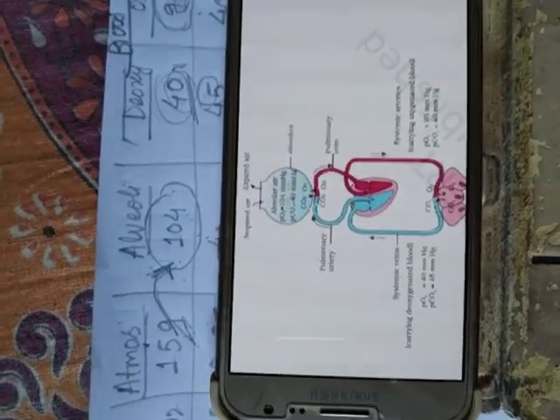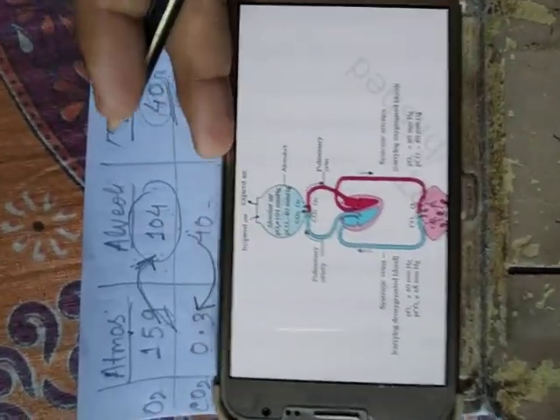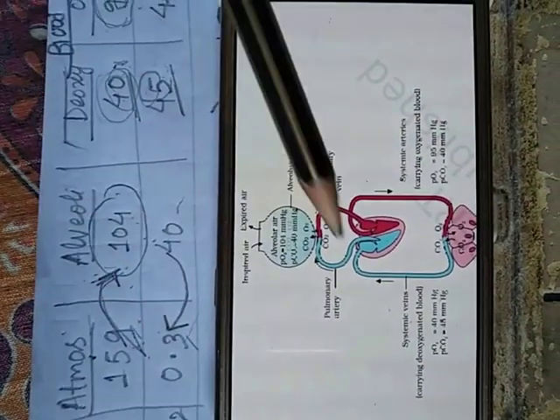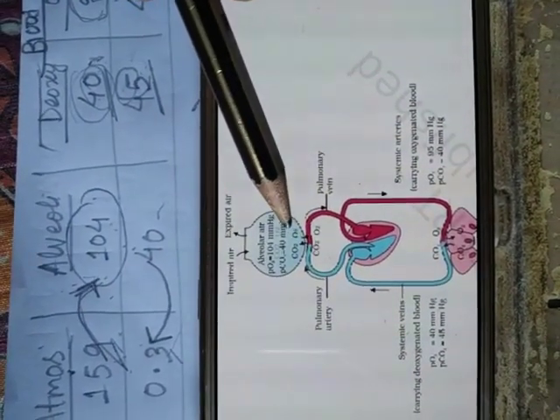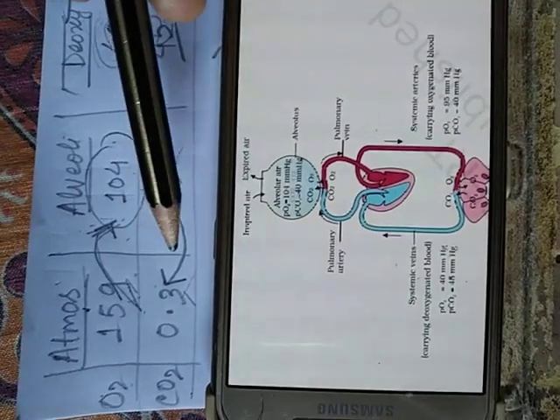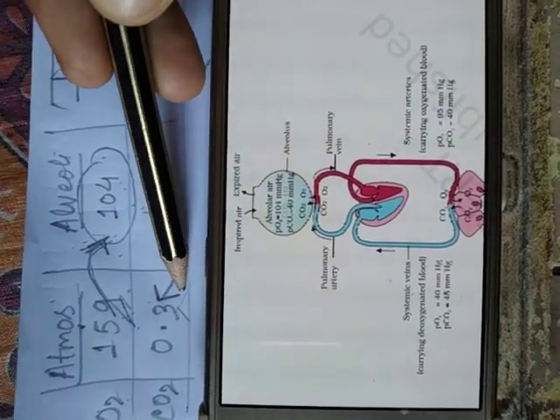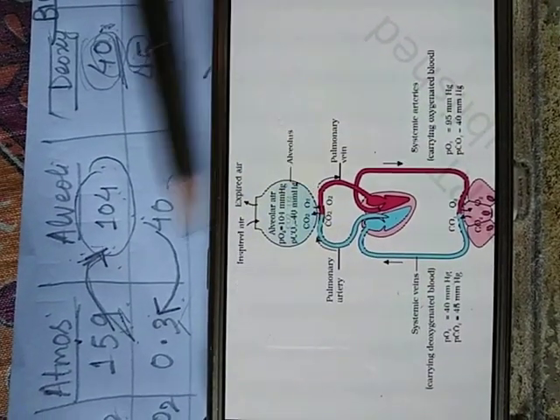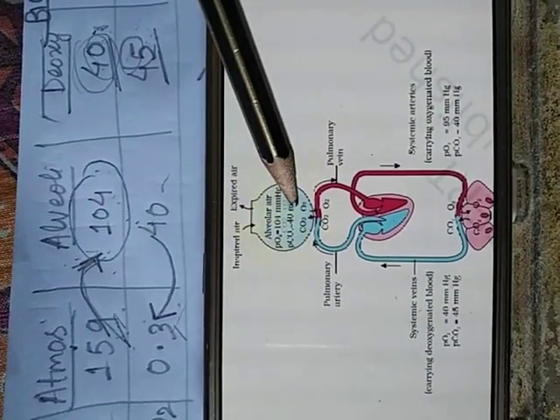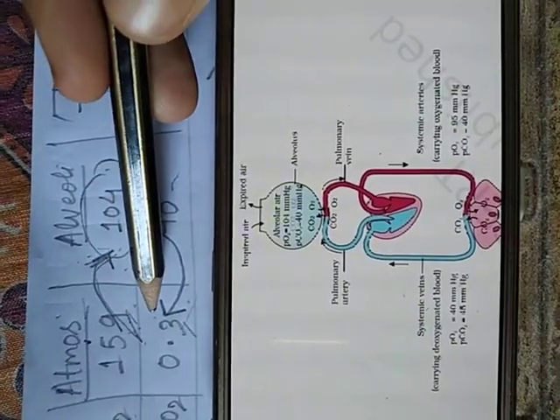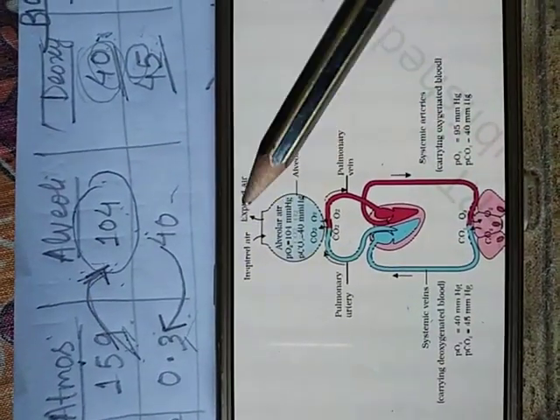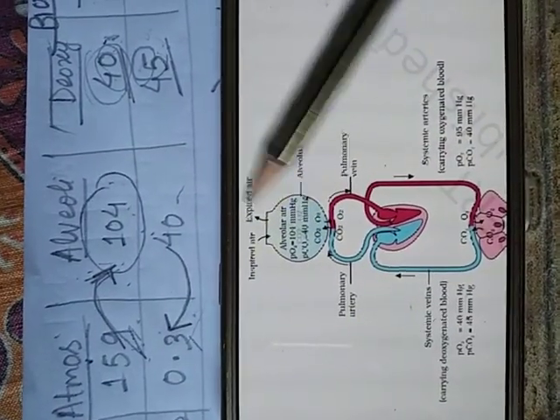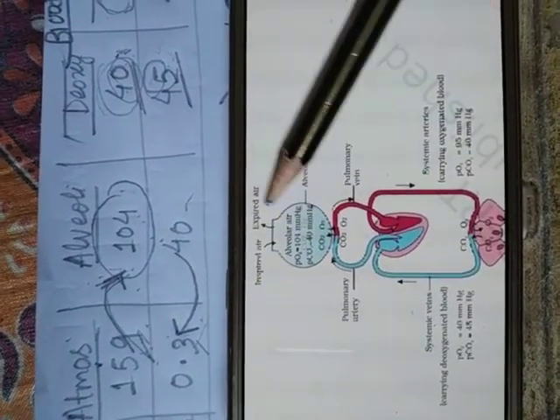Just look at the picture. In the atmosphere, PO2 equals 159 millimeter Hg, and within the alveoli, PO2 is 104 millimeter Hg, while in the atmosphere, PCO2 equals 0.3, and here it is 40 millimeter Hg. So here PO2 is less in comparison to the atmosphere. It means that atmospheric air diffuses into the alveoli and CO2 diffuses out. Clear?